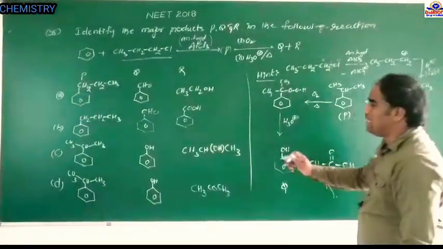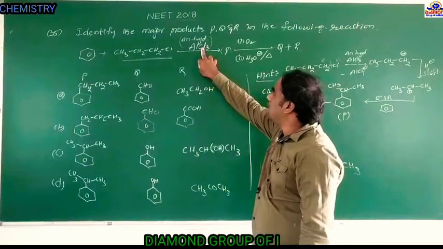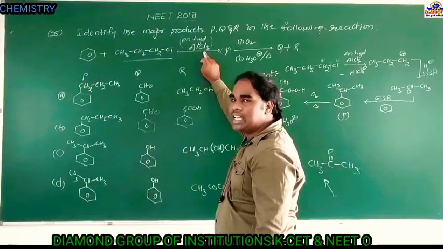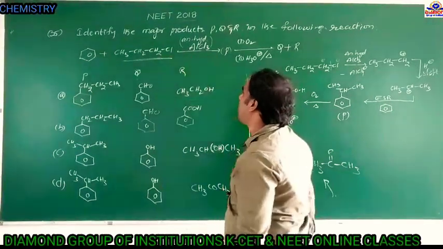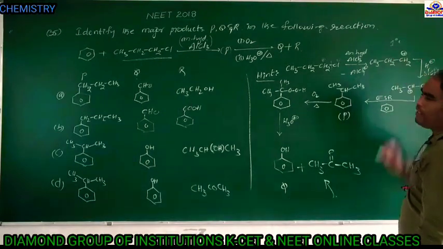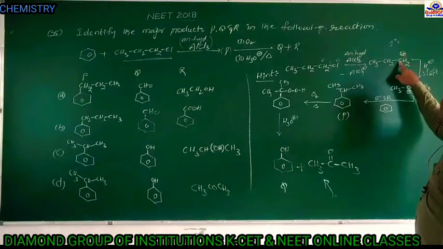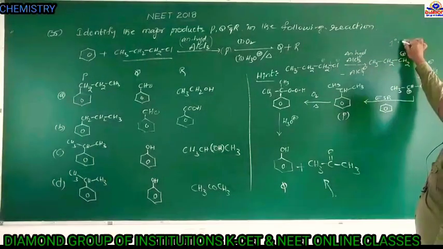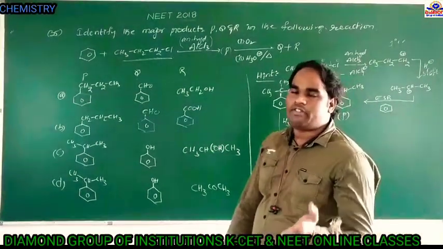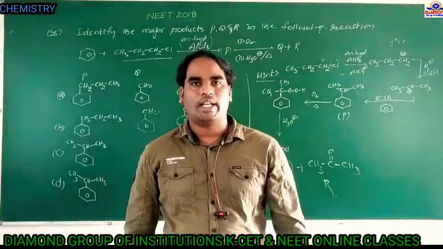So first this N-propyl chloride in the presence of anhydrous AlCl3. Here AlCl3 acts as a Lewis acid, therefore it absorbs the Cl and it is eliminated as AlCl4 minus, and it forms a propyl carbocation. This propyl carbocation is a primary carbocation, because the carbocation is directly linked with only one carbon. Primary carbocations are least stable when compared with secondary and tertiary carbocations.